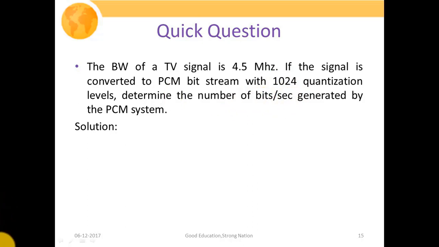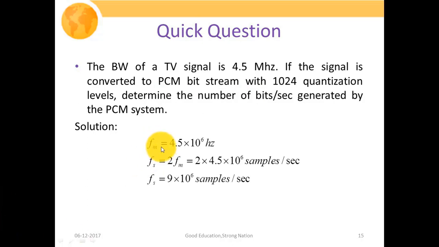So initially we need to find out what has been given to us. The maximum frequency component of my message signal, that is the bandwidth of the TV signal, is given as 4.5 MHz, that is 4.5 into 10 to the power 6 Hz.